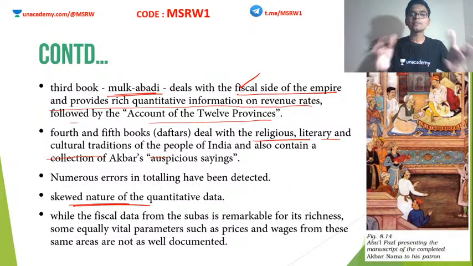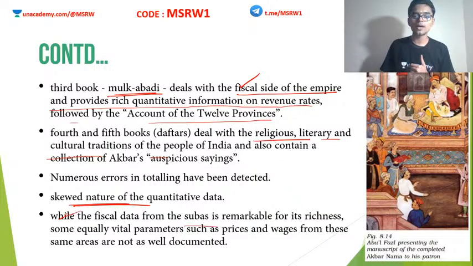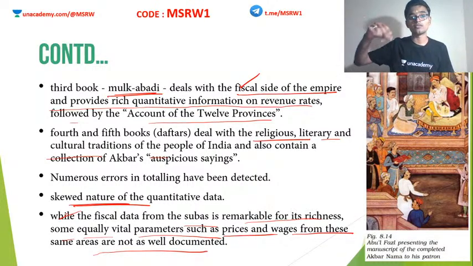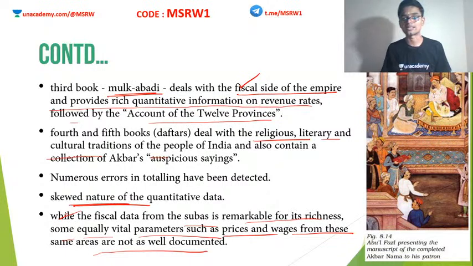Clear? So the Ain-i-Akbari was actually skewed, which means the collection of data that they conducted was not random enough to arrive at a generalized conclusion. While the fiscal data from the subahs is remarkable for its richness, some equally vital parameters such as prices and wages from these same areas were not well documented. This is another drawback. Some of the parameters were well recorded, but some other important things were missed or neglected. So these are the drawbacks of the Ain-i-Akbari: numerical errors, skewed nature, and neglecting some important parameters.